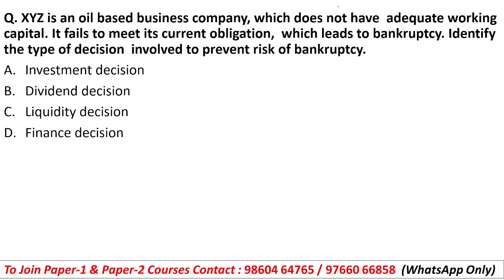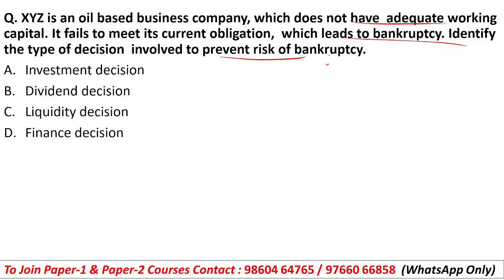XYZ is an oil based business company which does not have adequate working capital. It fails to meet its current obligation, which leads to bankruptcy. Identify the type of decision involved to prevent the risk of bankruptcy. So students, generally in financial management we have three types of decision. One is the investment decision, then the financial decision, and another is the dividend decision.